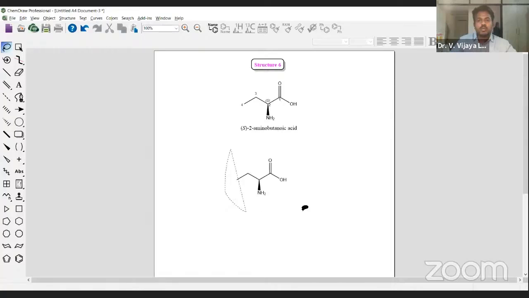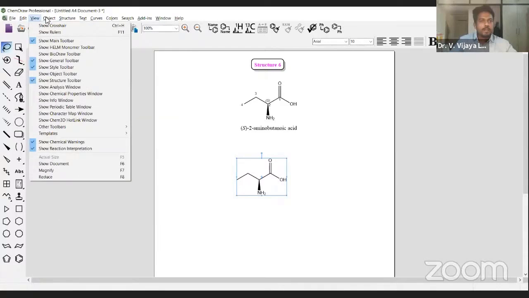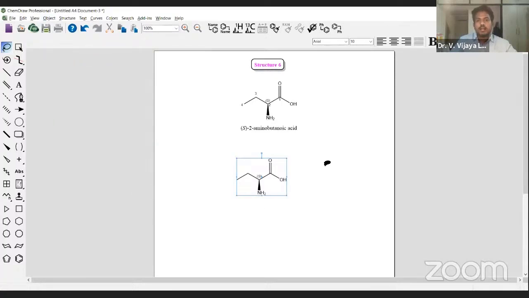It's very simple. Just select the molecule for which the stereochemical symbols are attributed. Go to the object menu bar and simply click show stereochemistry. The moment you click that, automatically you'll get it. Here you can see this. If you want to make it bold, you can make it bold. If you want to increase the size also, you can increase it. Here, this general toolbar will help you modify the letters and symbols and everything. That's how you can do it.